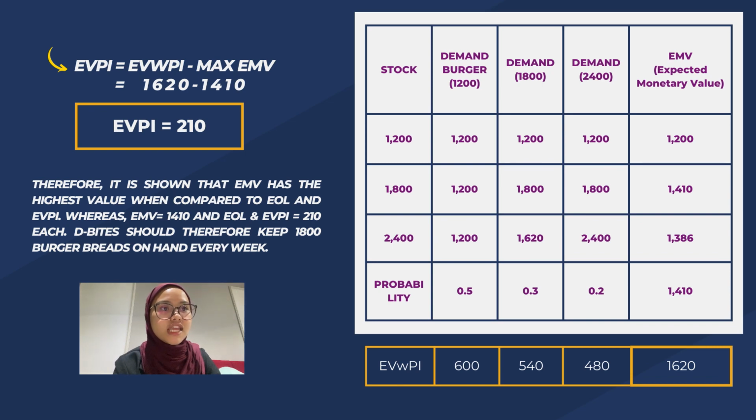Therefore, it is shown that EMV has the highest value when compared to EOL and EVPI, whereas EMV is 1,410 and EOL and EVPI is 210 each. D-Bytes should therefore keep 1,800 burger breads on hand every week.